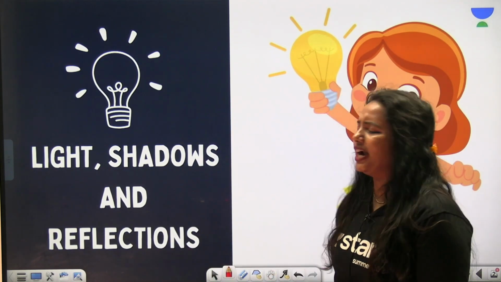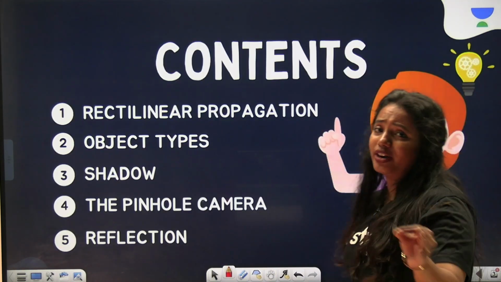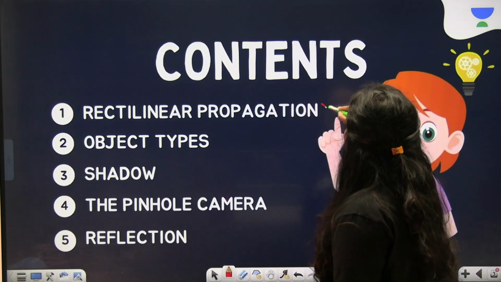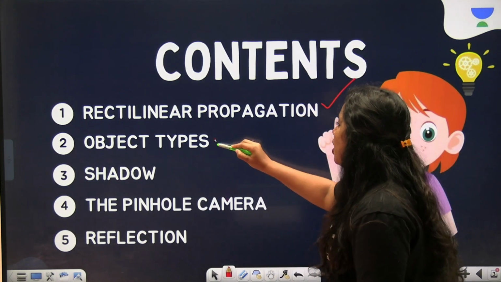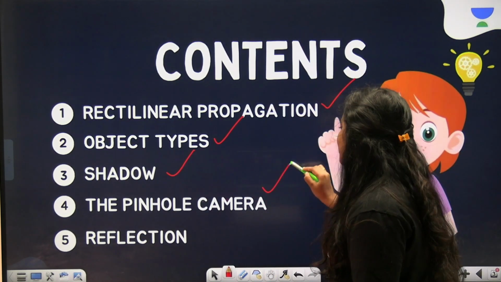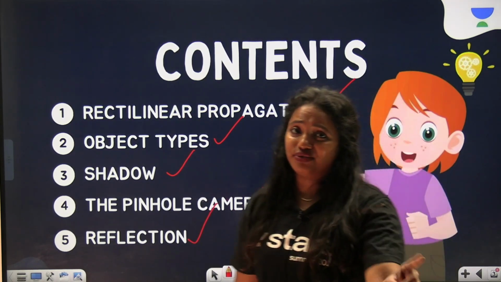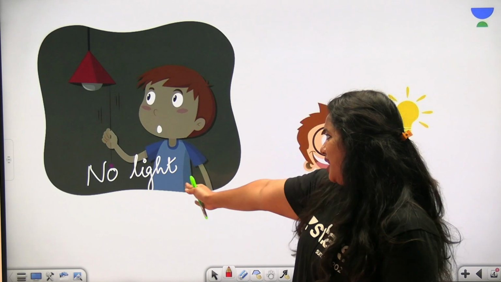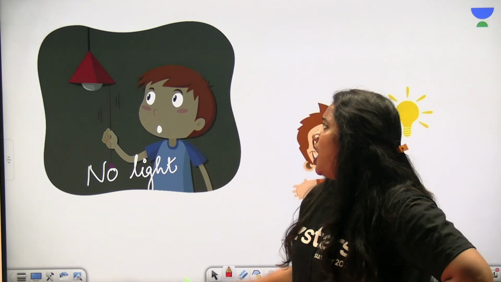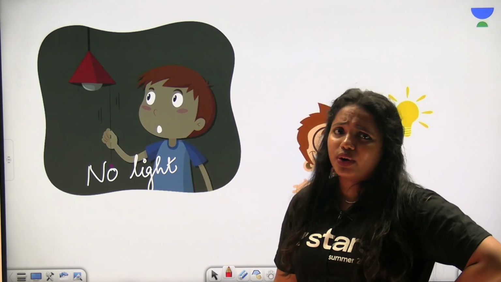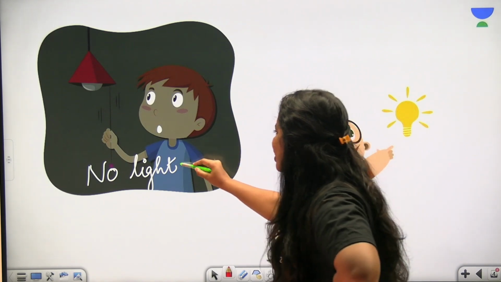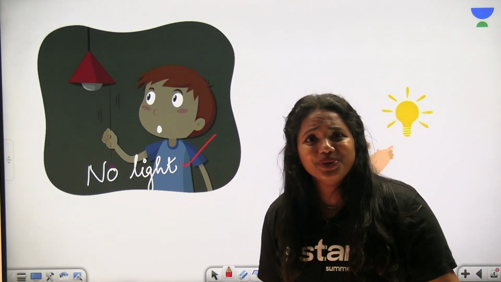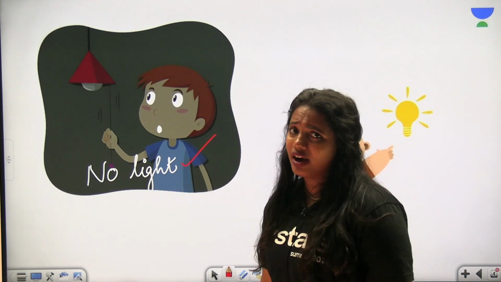Now we are getting into the session, and these are the main contexts that we will be discussing today, starting from rectilinear propagation, object types, shadow, pinhole camera, and finally reflection. So let me dive into the session directly. You can see that Arun is here and the room looks so dark, right? Why? It's written already. No light in the room. That is the reason the room looks so dark.